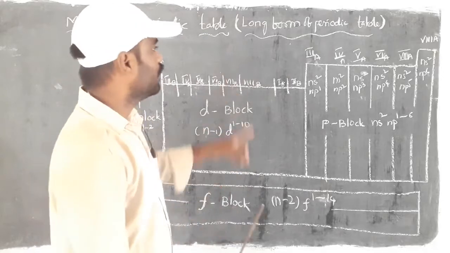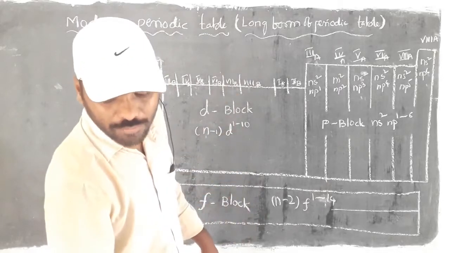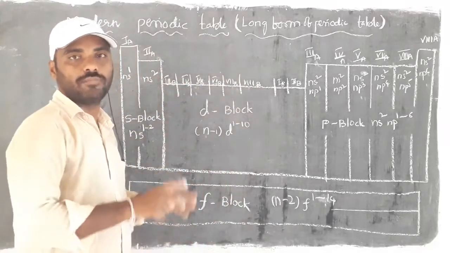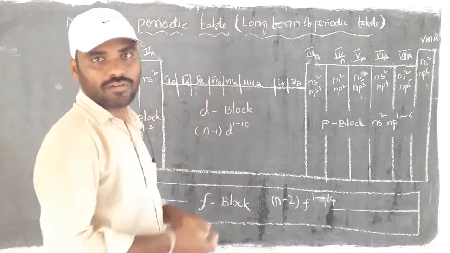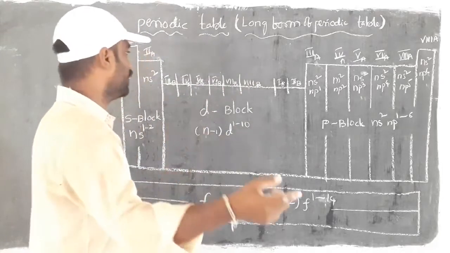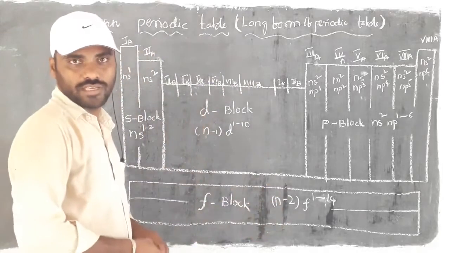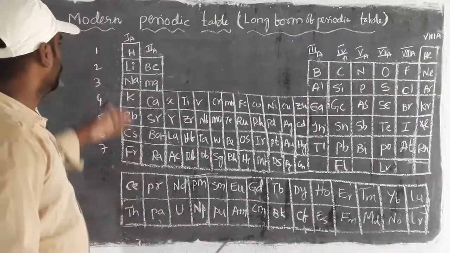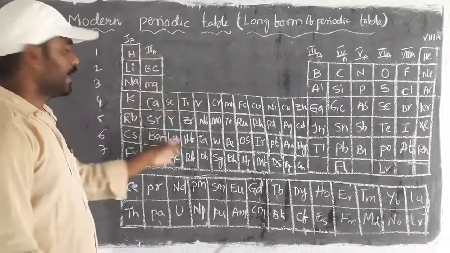For that we have to look at the modern periodic table with particular atomic symbols, in increasing order of atomic number. If you take a look at the modern periodic table, we have horizontal rows and vertical columns.